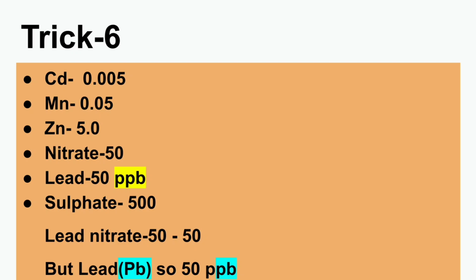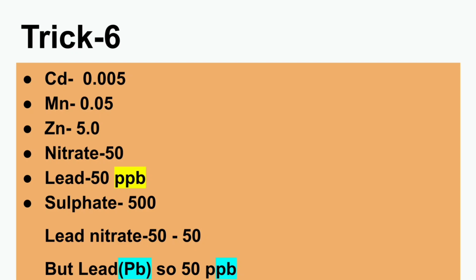Then coming to the next thing, which is nitrate. Again, move one decimal to the right, which is 50 ppm. And another thing which you should remember is lead is 50 ppb. How do you remember this? Just remember that lead nitrate 50-50, just like the 50-50 biscuit.